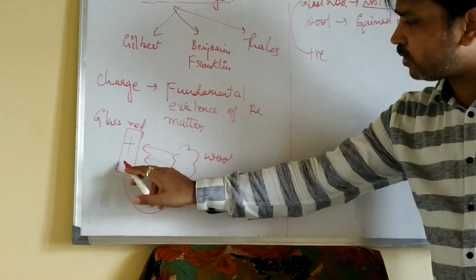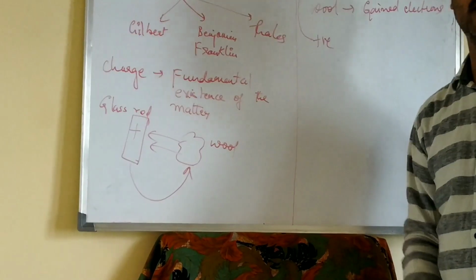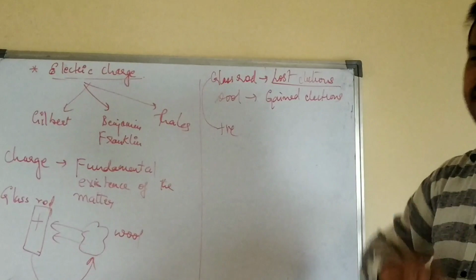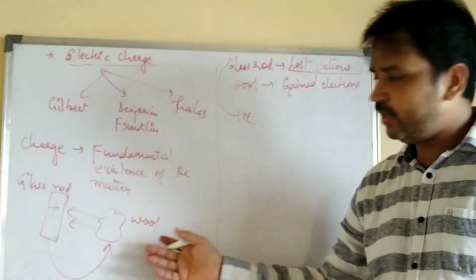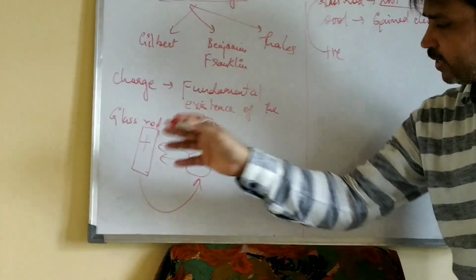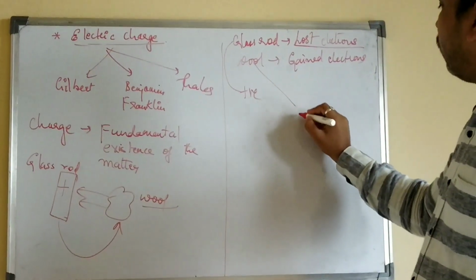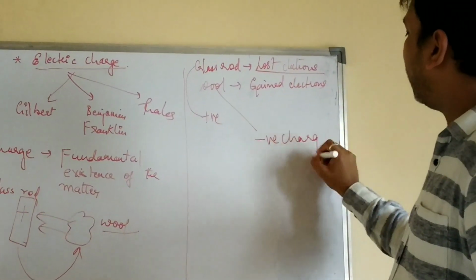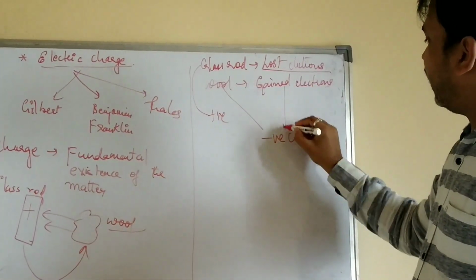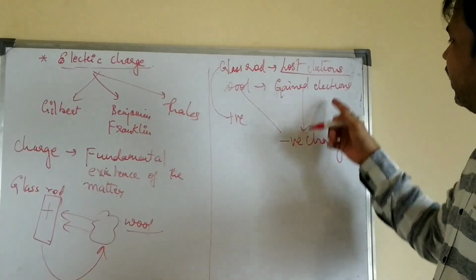Why? Because those electrons got transferred to wool, so it lost. Whichever body loses the electrons will become positively charged. So the glass rod is said to be positively charged. On the other hand, whatever charges the glass rod lost went nowhere, but got transferred to wool. Therefore, this wool has acquired negative charge, because wool has gained the electrons, means excess electrons, more electrons are there in wool.